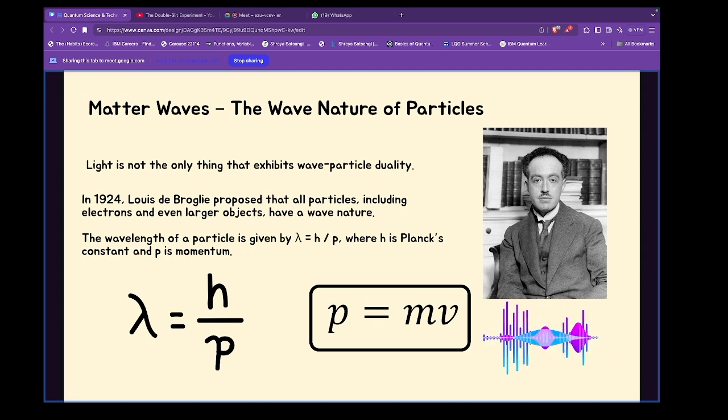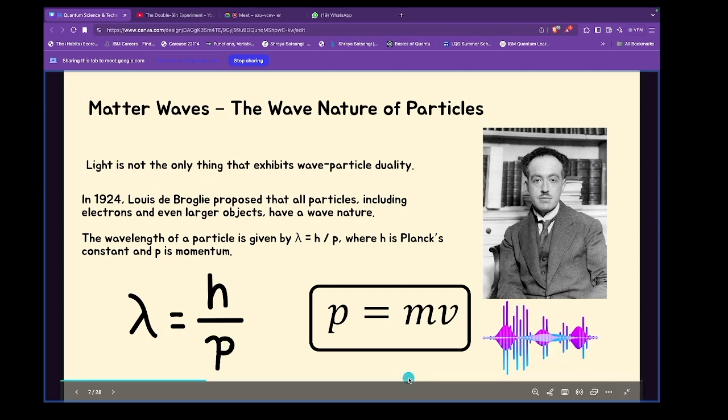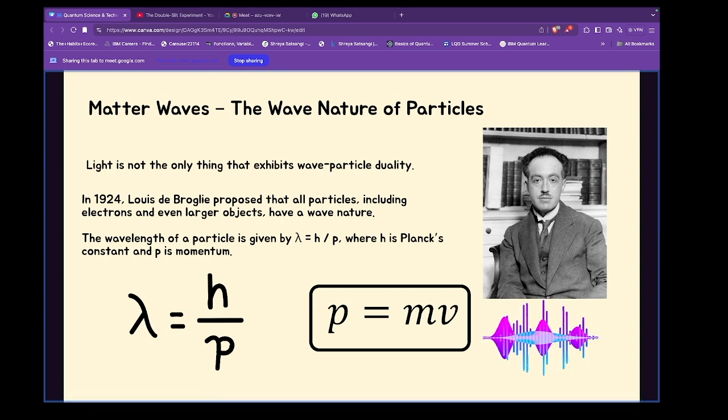And this was a game changer because people used to think that only small particles have it, maybe only light has dual nature, maybe only electron has a dual nature. What's going on? It was so confusing until he came and he gave these very simple formulas which tell us that not just electron, not just photon, not just light, each particle that exists in this universe has a dual nature. Each particle has a wave associated with it, and a particle.